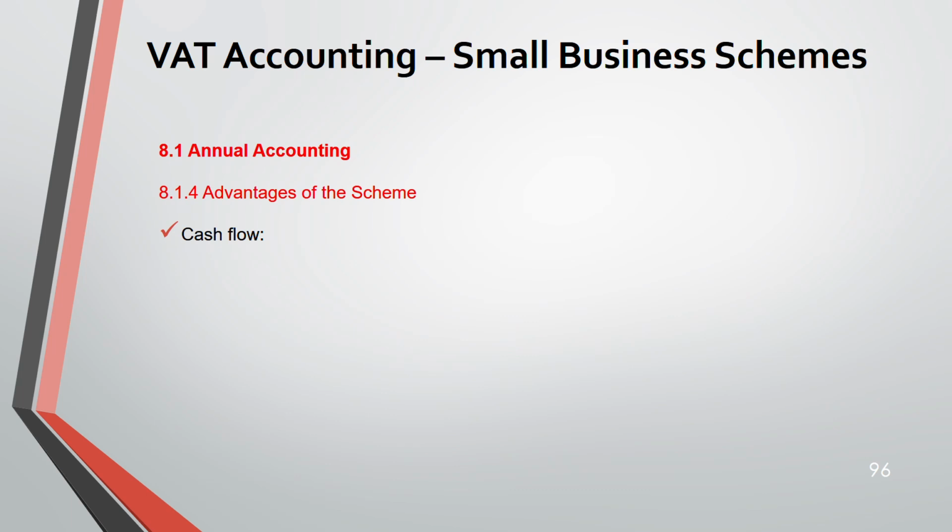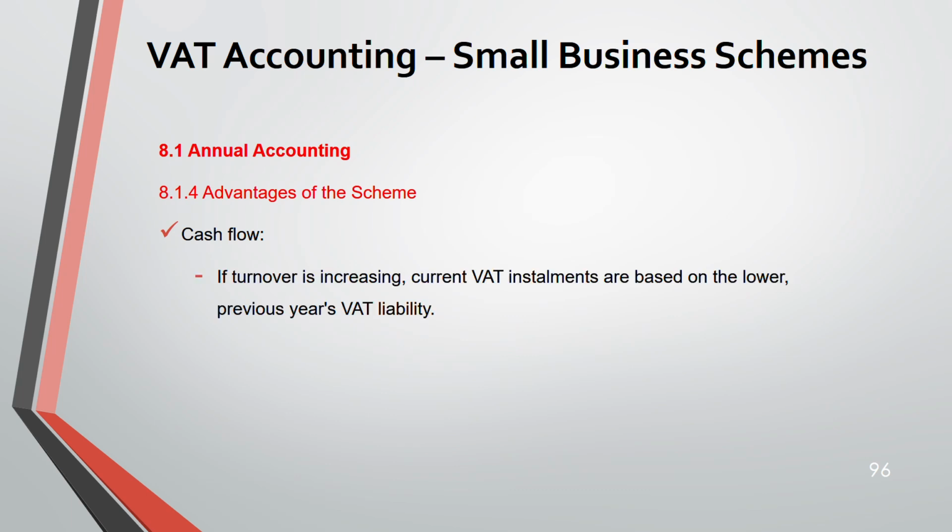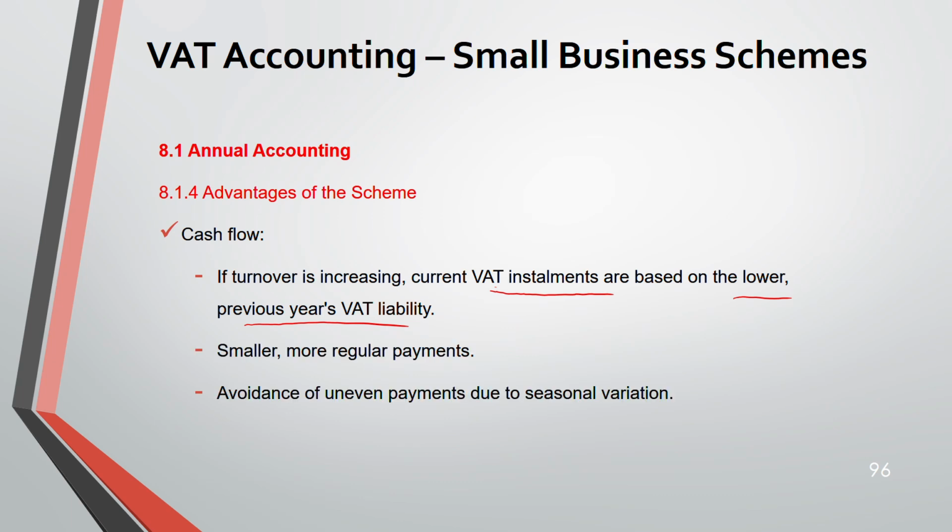Advantages of the scheme is the cash flow. Okay, if your turnover is increasing, your current VAT instalments are based on the lower figure. Why? Because it is based on your previous year's VAT liability. But if your turnover is increasing, it is not based on the current year. So in terms of cash flow, it's good. Next, you have to make smaller, more regular payments. Then avoid any uneven payment due to seasonal variation. Less administration. You have to complete one annual return only.